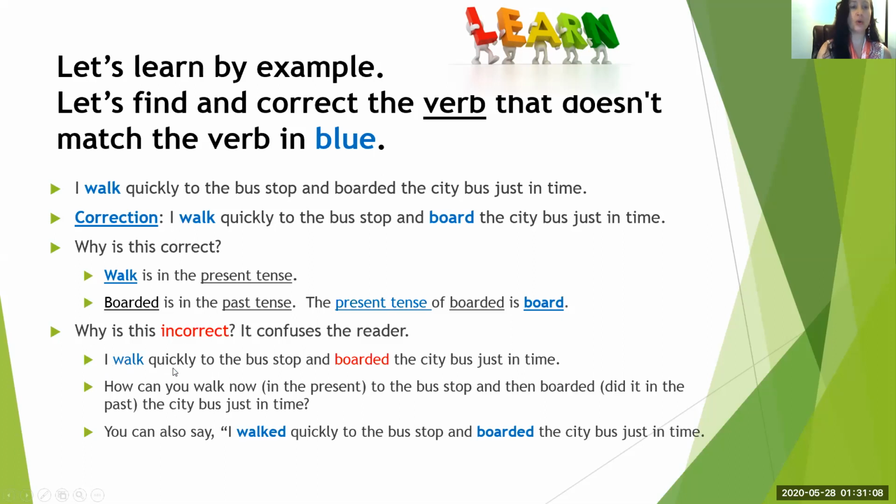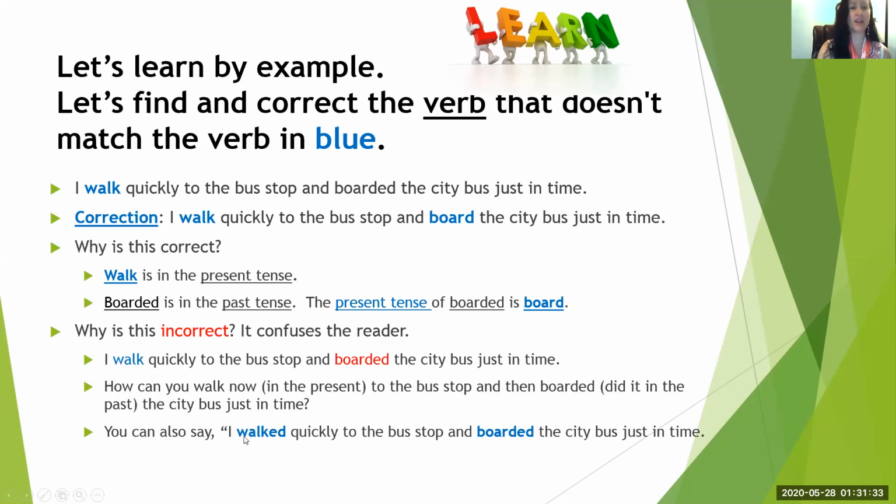I walk quickly to the bus stop and boarded the city bus just in time. You notice it's incorrect? How can you walk now in the present to the bus stop and then board it? Did it happen in the past? The city bus just in time? I don't think that makes sense.